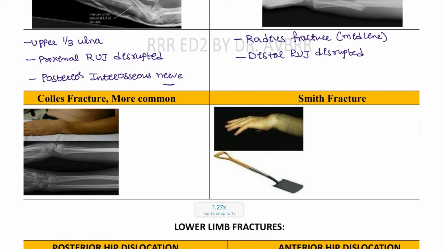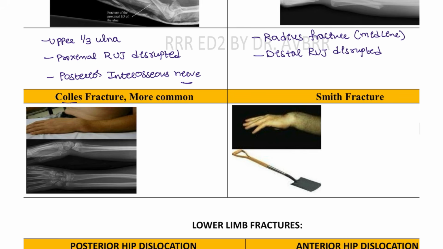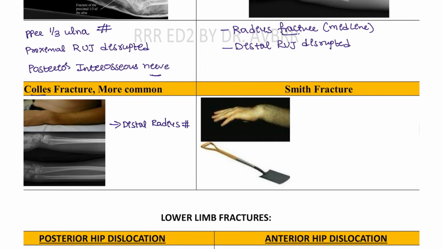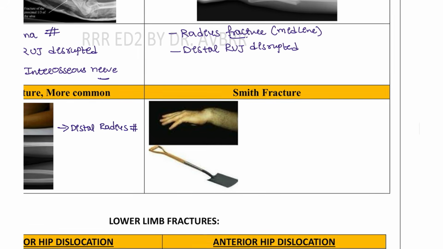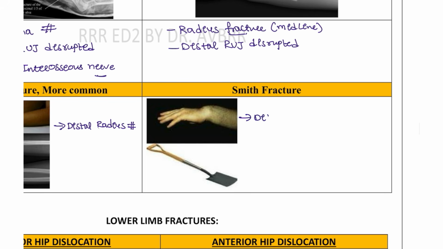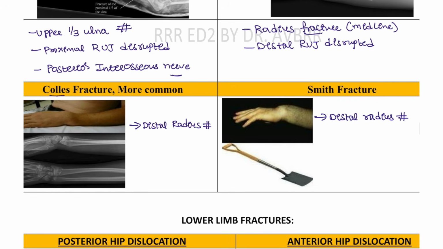Next, another two types. This is also a similar one, that is a Colles fracture and the Smith fracture. Colles fracture, this is associated with the distal radius. Colles fracture is due to distal radius fracture. Okay, these are the fractures, guys. Next, this distal radius fracture. And how about the Smith fracture? Smith fracture is also distal radius fracture. Then what is the difference between the Colles fracture and the Smith fracture?